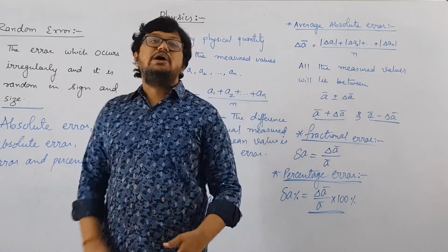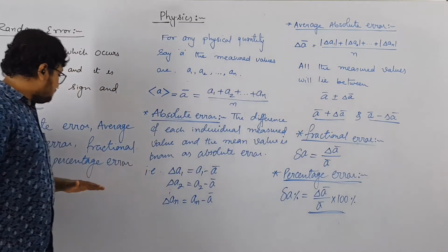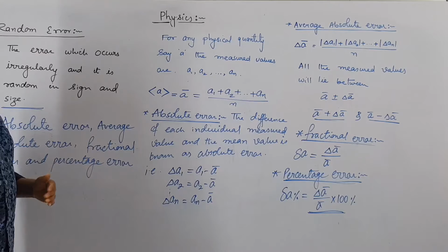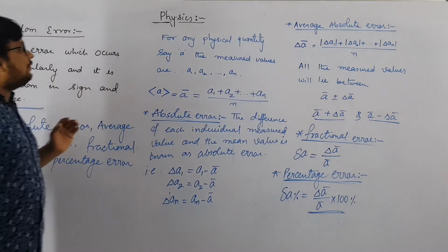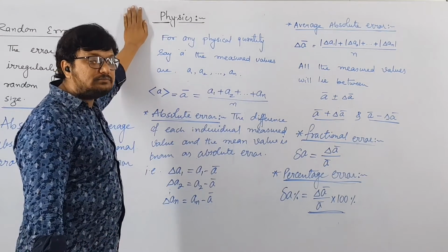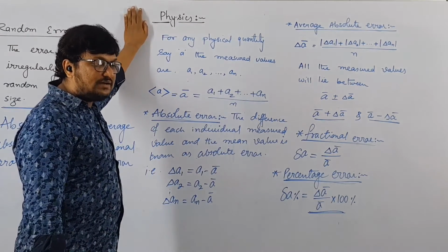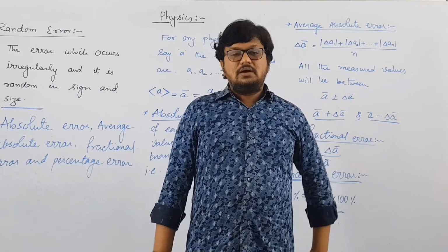In the next lecture we are going to solve examples based on this, right? So just concentrate on what we have done. We are going to quickly revise what we have done in this case. Say for example, for any physical quantities measured values will be given. Say for example in standard 10 you have come across refractive index of a given material, right?